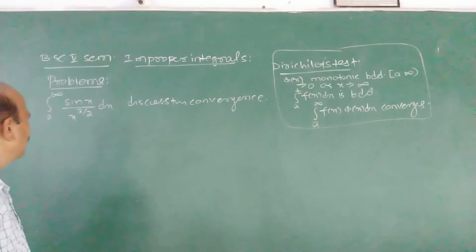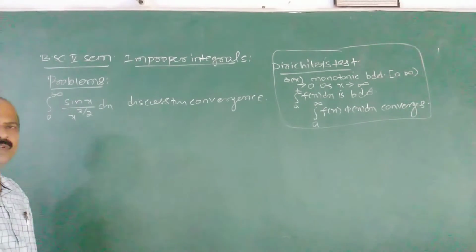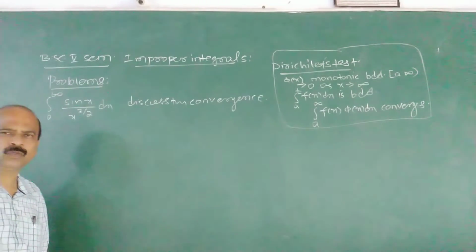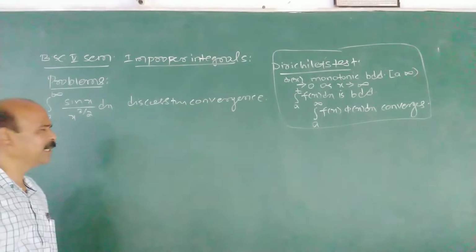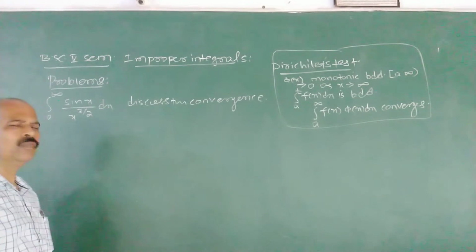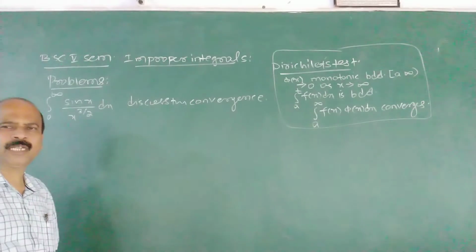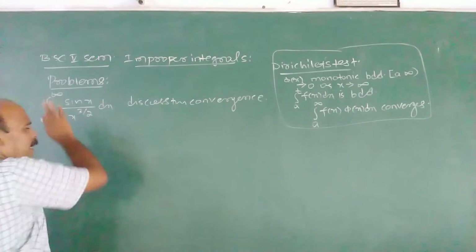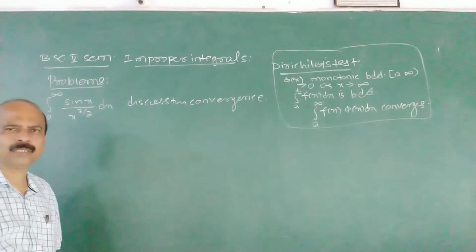First thing is, here primitive is not easily obtained. Sin x by x raised to 3 by 2, it is not easy to obtain the integral. First you have to find out whether there are points of discontinuities or only interval is finite. That you have to verify first.